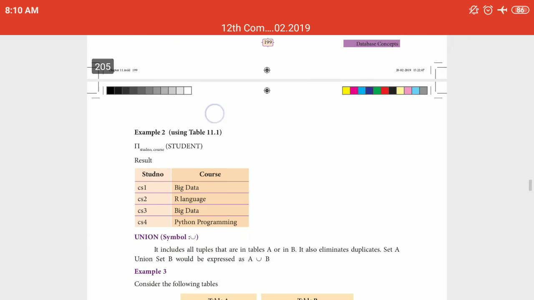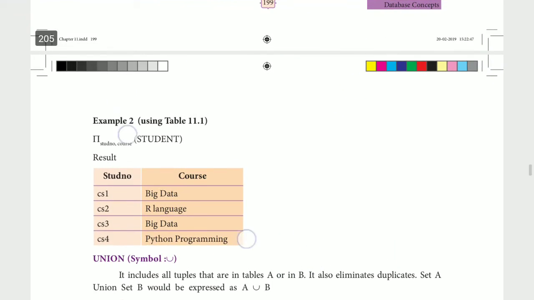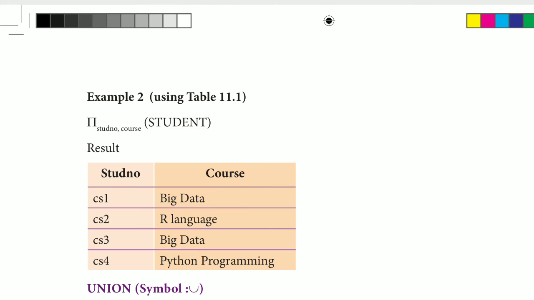The next thing is, they have given another example, student number comma course. So this will display only the student number and their courses.